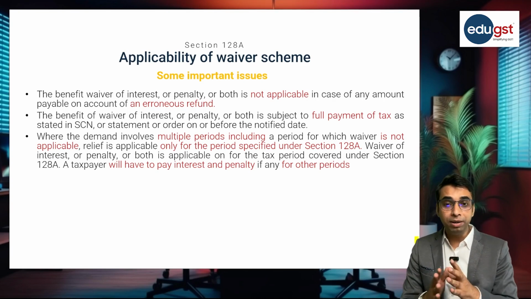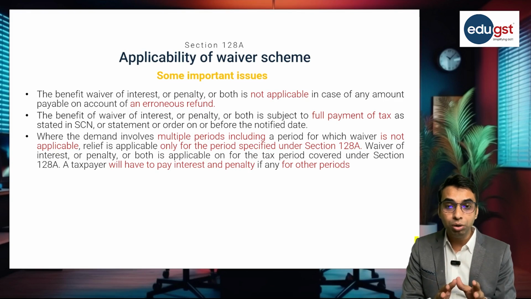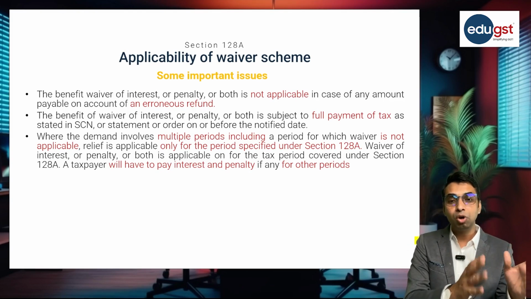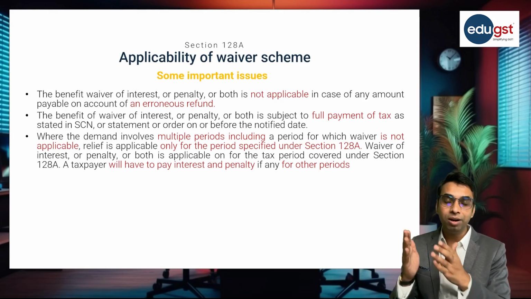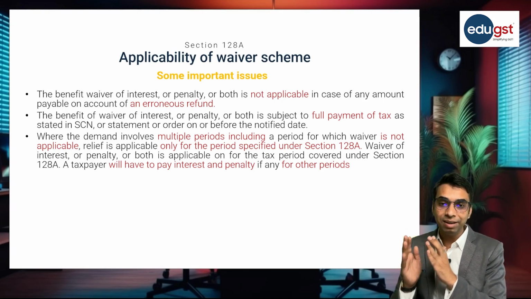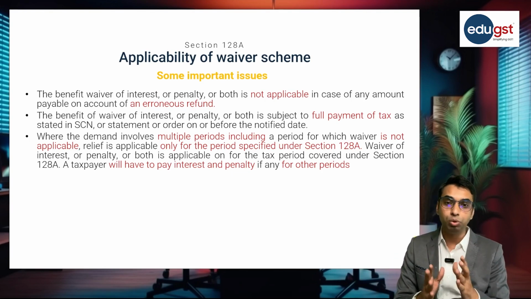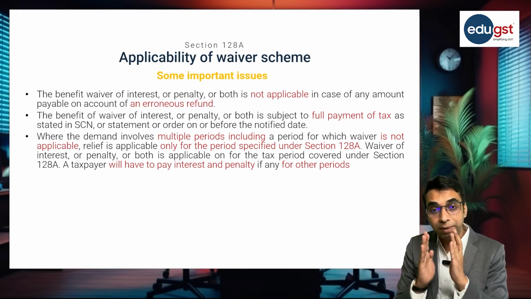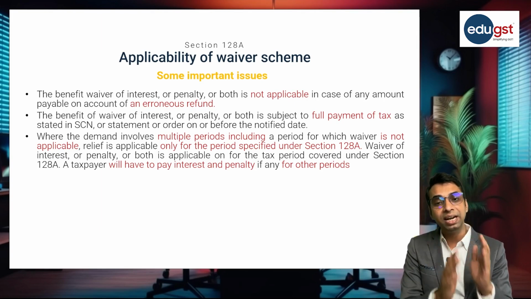Now it may happen that a show cause notice is issued for a period which is covered under section 128A as well as for a period which is not covered under section 128A, right? So for multiple periods, say from financial year 17-18 till 2021, a single show cause notice is issued. In that case this waiver scheme is applicable only for the specified period. So this is applicable only for 17-18, 18-19 and 19-20.